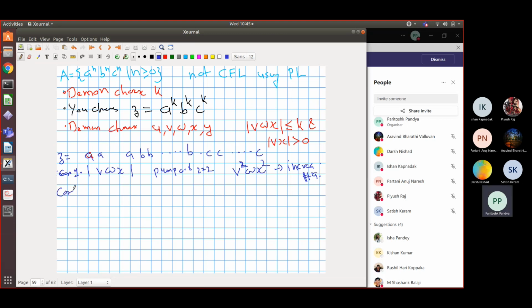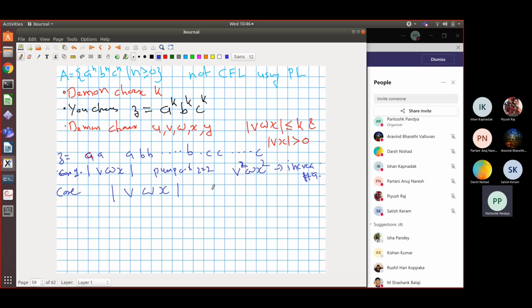What is the other case? So suppose vwx overlaps a's and b's. So this is vwx. It has some number of a's and some number of b's within v, w, and x. We don't know whether v consists only of a's or some a's and b's, whether w contains a b, or whether it contains x.